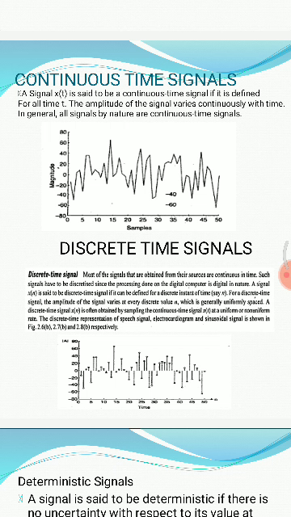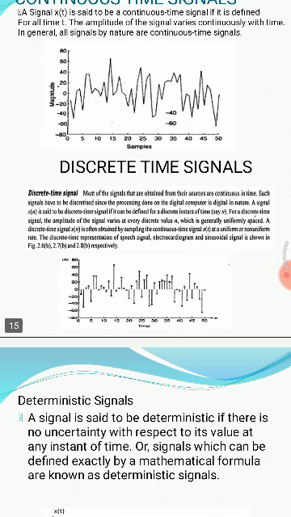So what is meant by continuous time signals? A signal x of t is a continuous time representation if it is defined for all time. The amplitude of the signal varies continuously with time. In general, all signals by nature are continuous time signals. What is meant by discrete time signals? Most of the signal sources have to be discretized since the processing done on a digital computer is digital in nature.